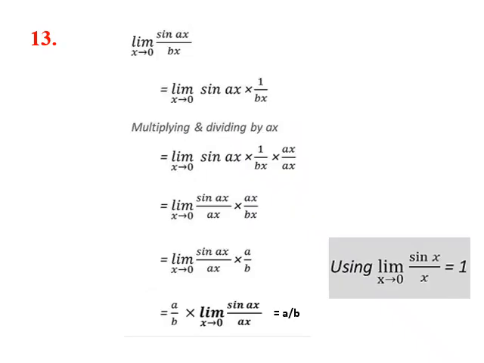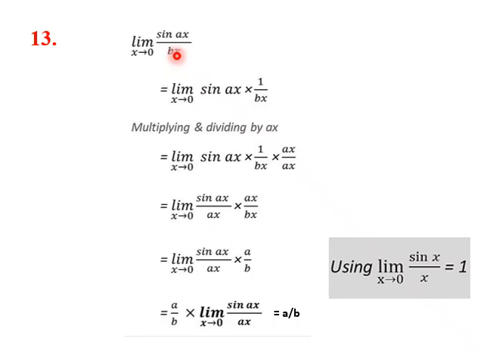In this problem, we need to solve limit x tending towards 0 of sin ax by bx. Now, as soon as such terms come, we should immediately remember this formula: limit x tending towards 0 of sin x by x equals 1. This we know. The important thing is limit x tending towards 0. If it is some other term like x tending towards 1, we cannot use this formula. So we see that this is limit x tending towards 0 sin x. If it was ax over ax, we could have immediately got the answer as 1. But the denominator term is bx.